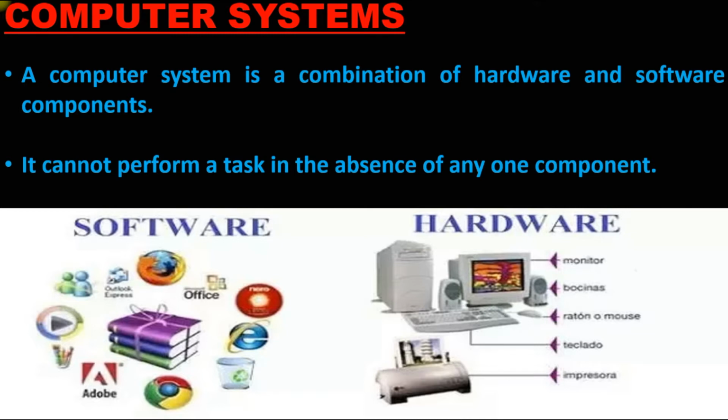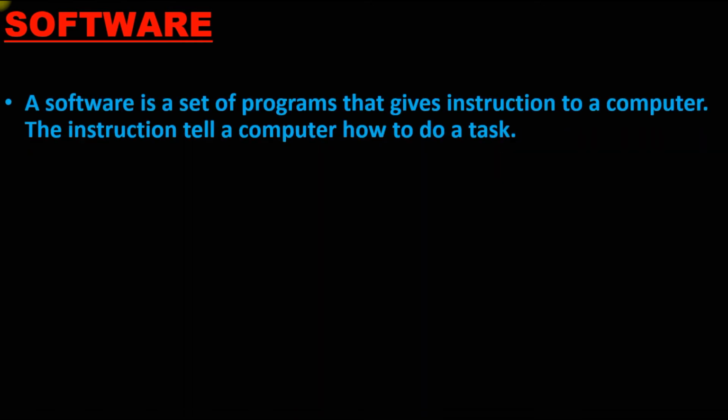Next, software. A software is a set of programs that gives instructions to a computer. Means what? For example, if you want to click a picture, what will we do? We'll open a camera, and the camera will click a picture for us. So the camera, that particular application, is itself a software. Whatever task we want to do, the instructions are given by the software, and then it performs the given instruction. The instruction tells a computer how to do a task.